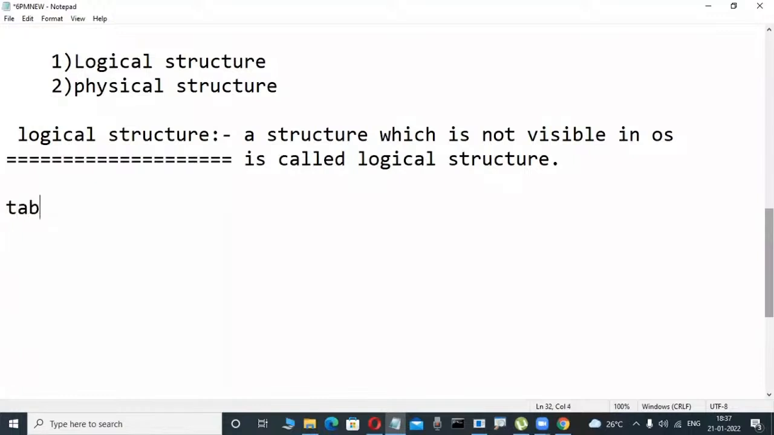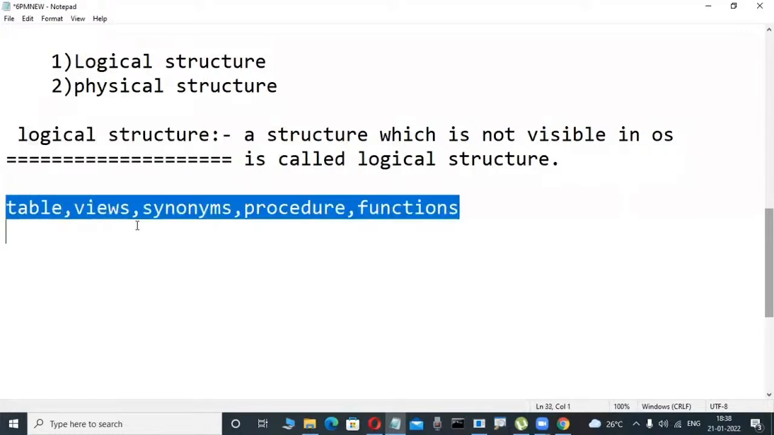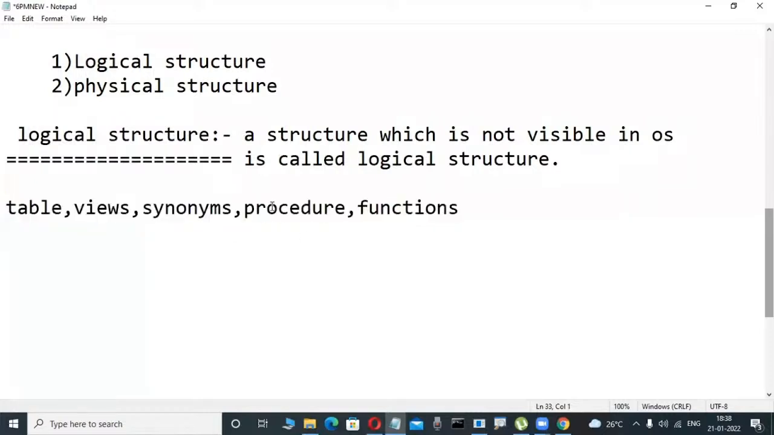In that logical structure, there are tables, and tables are also there in Oracle, SQL Server, and MySQL. Views are there, synonyms are there, indexes are there. These are all database objects. So many things are there: procedures, functions, triggers, packages. These are all logical structure. That is not visible in the operating system. Whatever objects we are learning in our courses, they are not visible in the operating system.